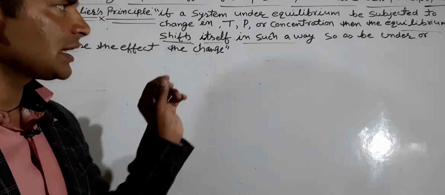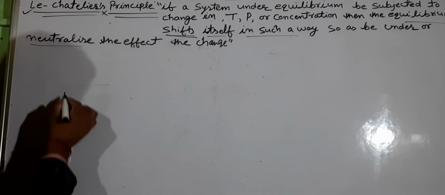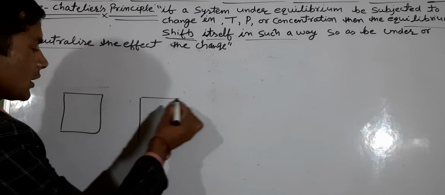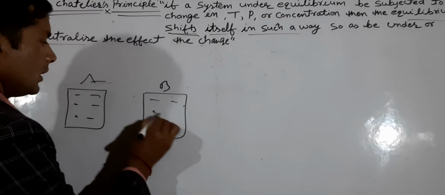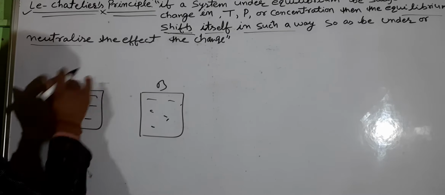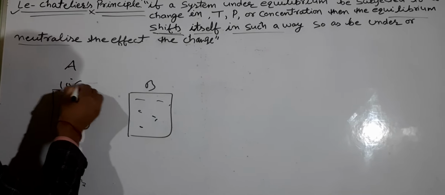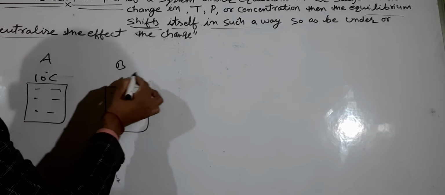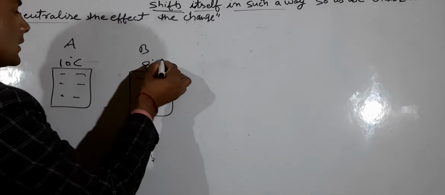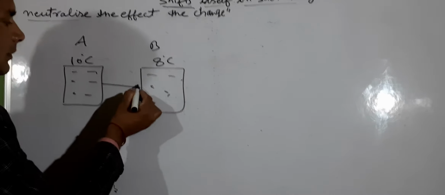Here, first is the equilibrium. What is equilibrium? Suppose this is your container A and B filled with water. The temperature of A is, suppose, 10 degrees Celsius, and the temperature of B is, suppose, 8 degrees Celsius. So what is the equilibrium condition?